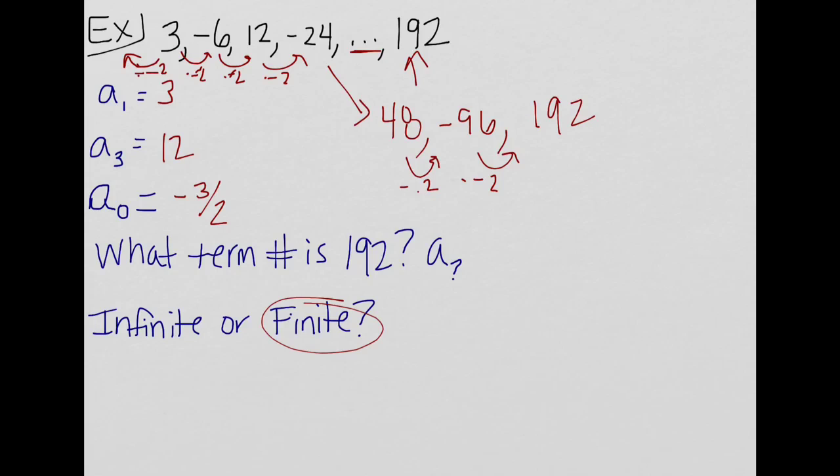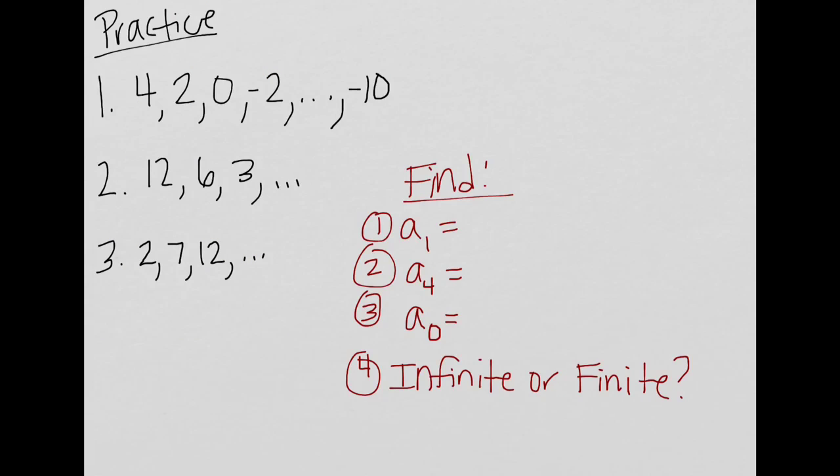So 48 here, if 3 is my first number, negative 6 is my second, this is my third, my fourth. There it goes. 48 is my fifth, negative 96 is my sixth, so this would be my seventh number in the sequence, so it would be A sub 7. And there's another way to figure that out, but we hadn't talked about it yet, so right now you just got to keep going. Alright, here's your practice.